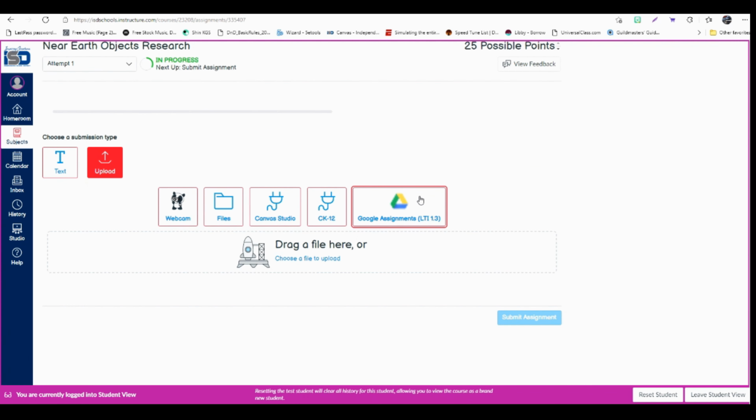Make sure that when you do it, that you have your permissions set to anyone on the internet can view. Permissions are set in the document itself. In the upper right hand corner of the Google Doc or Google Sheet, it has the button that says Share. You're going to open that, make sure that it says anyone on the internet can view. If you don't set it to this, Canvas cannot pull the information in. If Canvas can't pull it in, I can't see it. If I can't see it, I can't grade it. And then it's just as if you never turned it in.